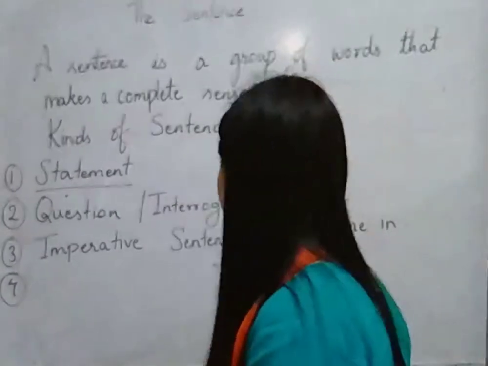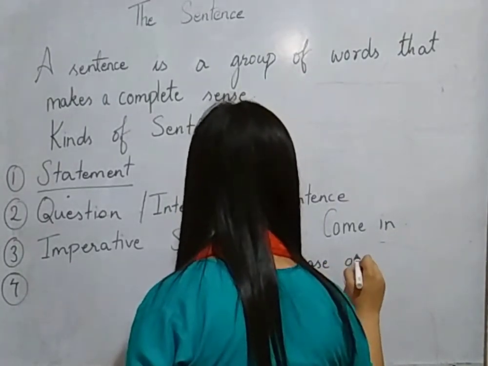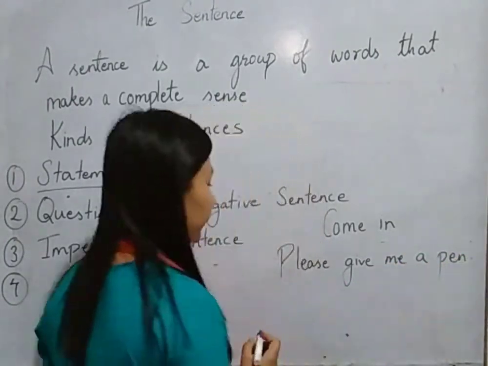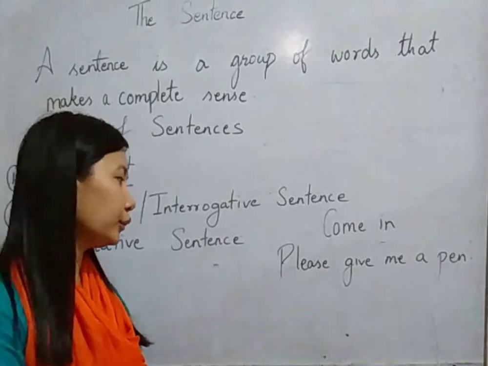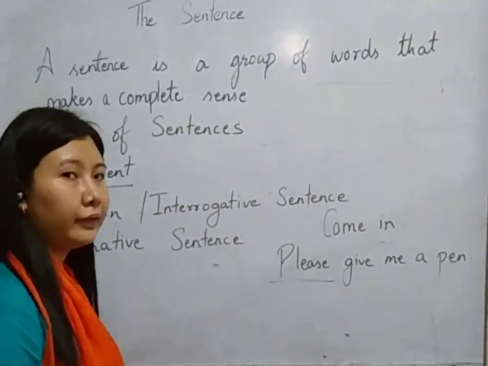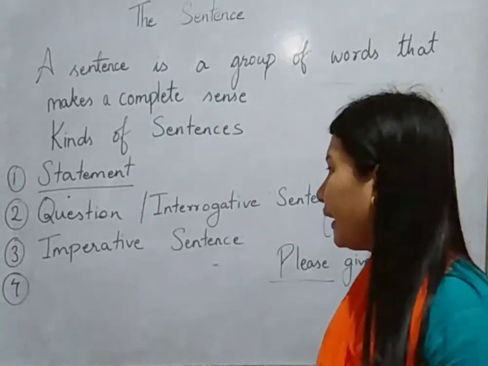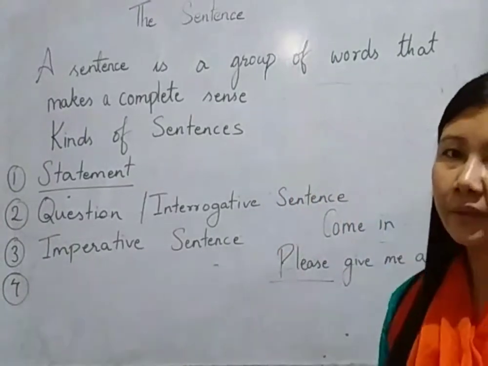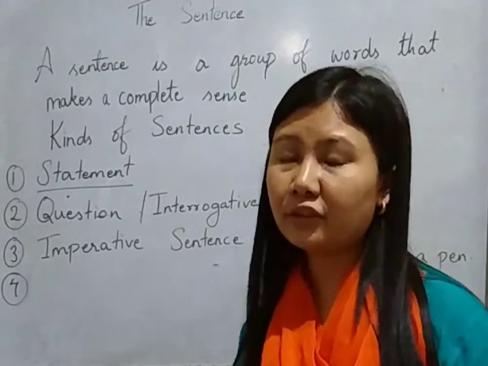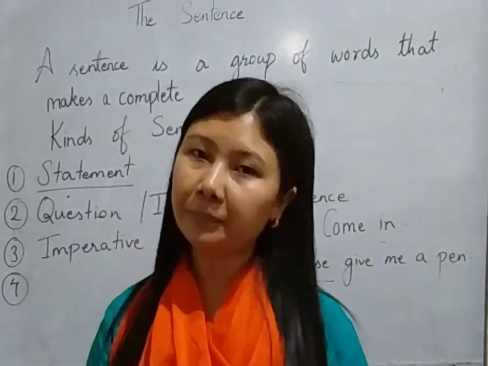In a similar manner, if I request someone, like let's say I say, please give me a pen. Here, when I am making a request, please, then automatically this is also an example of an imperative sentence. So you need to remember that if there is a sentence where someone is making a command, instructing someone to do something, or requesting someone for something, then automatically that is a part of an imperative sentence.